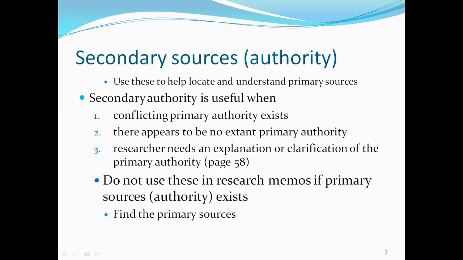Secondary sources or authority: use these to locate and understand the primary sources. Secondary authority is useful when conflicting primary authority exists, there appears to be no extant primary authority, or the researcher needs an explanation or clarification of the primary authority. Do not use secondary sources in the research memos if primary sources exist. Find the primary sources.